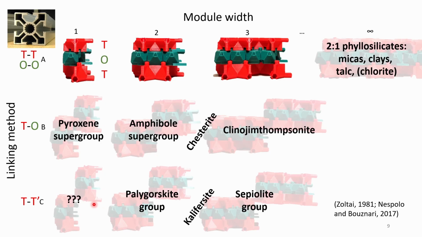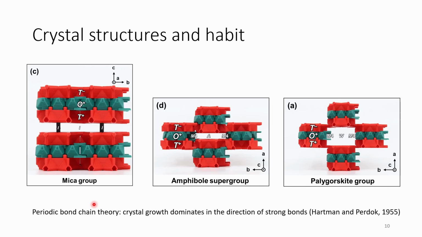And so this is one of the ways that we can use modular mineralogy to actually break down the relationships between different minerals and really understand what's going on with the crystal structures of these minerals. Now we can go further and we can actually look at how the crystal structures of these minerals affect the physical properties of these minerals. For example, habit, so how minerals will grow.